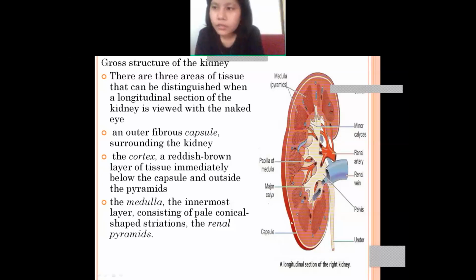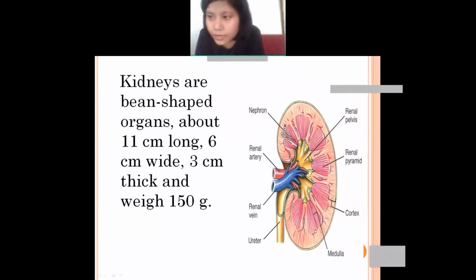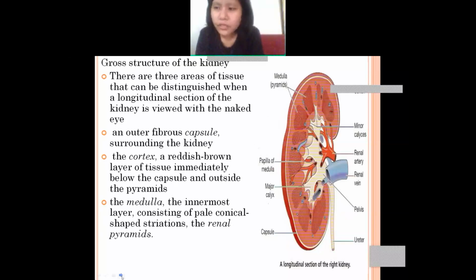Okay. The next layer is the cortex. This is just right after the capsule. You will find that the cortex is reddish brown in color, and it lies just next to the capsule, outside the pyramids.